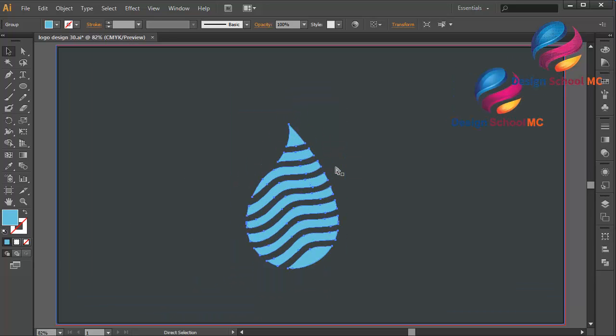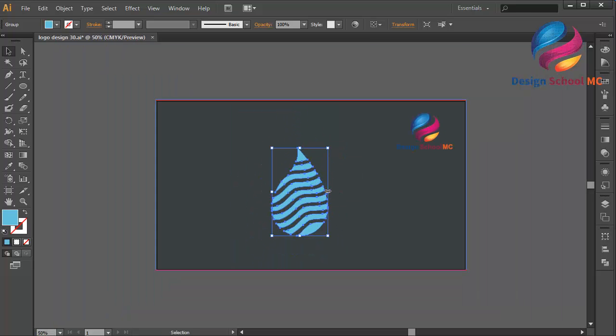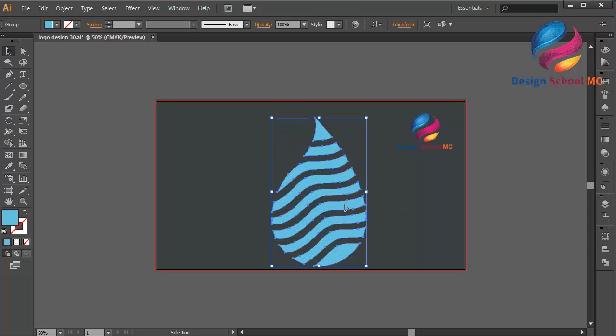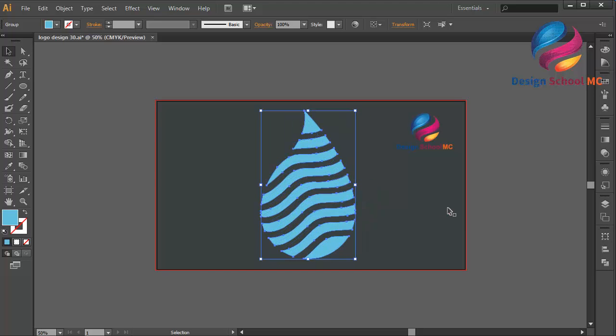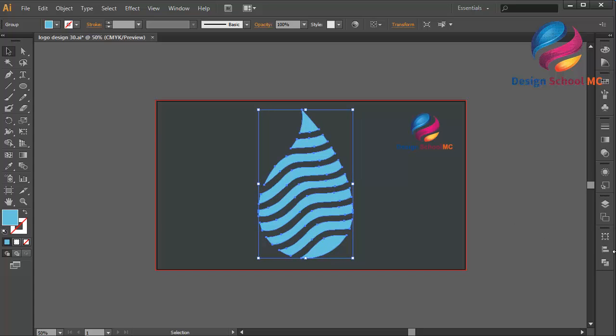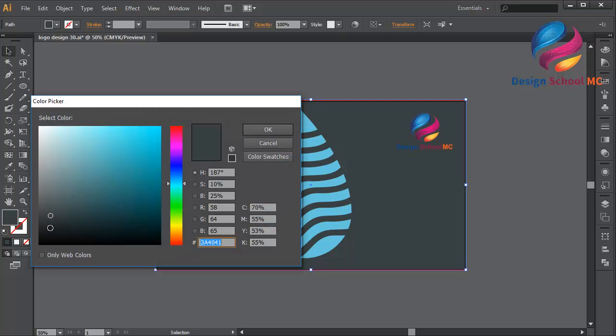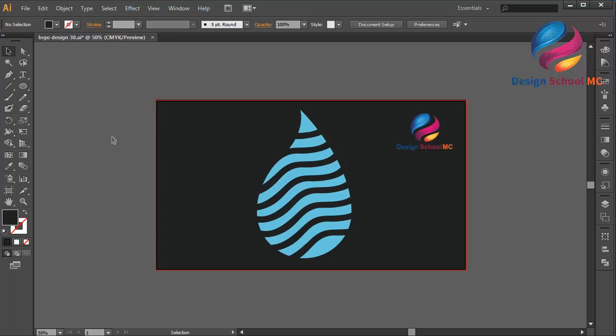Zoom out. And change the size a little bit bigger. Put this water icon on the center. Maybe like that. Okay, that looks good. And select the background, change the color a little bit darker, maybe over here. Click OK. Alright, I think that looks good.